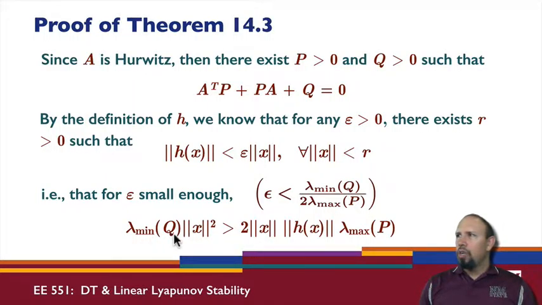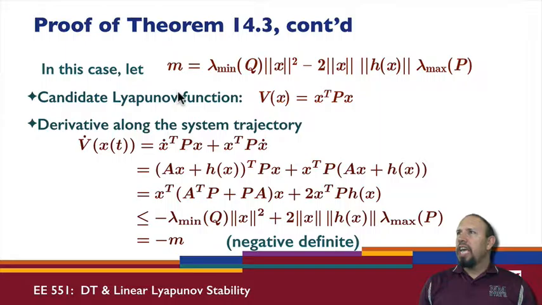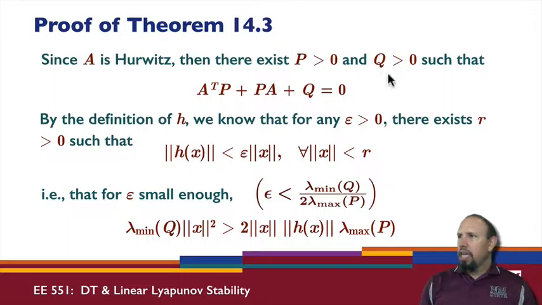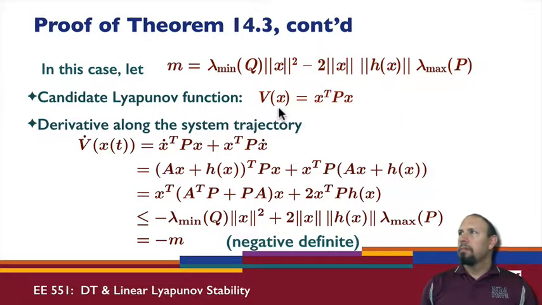So lambda min of Q times the norm of x squared is greater than 2 times the norm of x, the norm of h, and lambda max. So we have that situation. I'm going to define this scalar quantity m to be the difference between those two numbers. Here I have that this number is strictly greater than this number, and so I let m be this quantity, and since it is strictly positive, m is strictly positive.